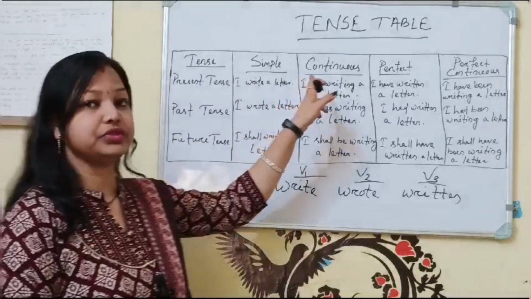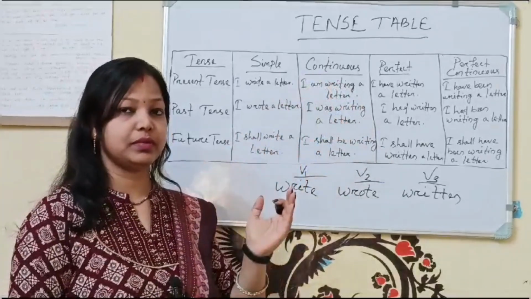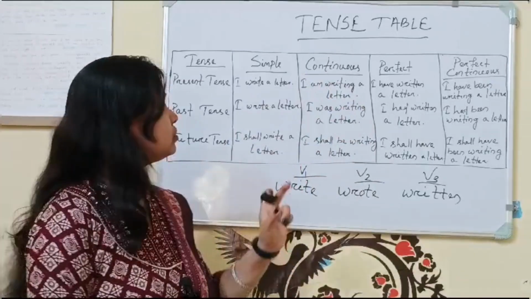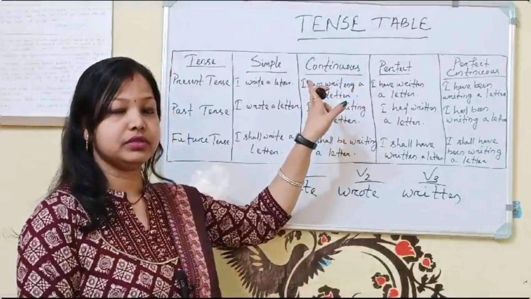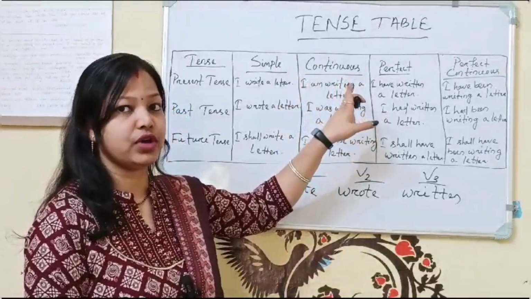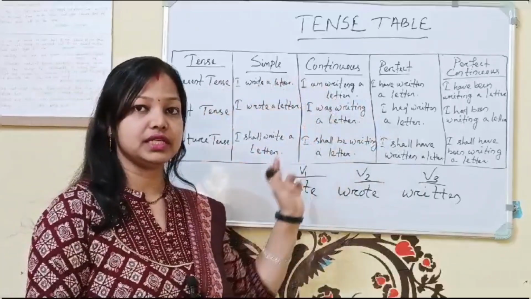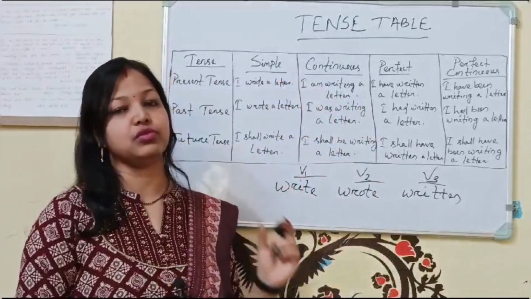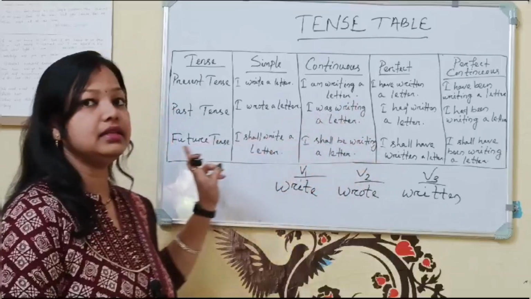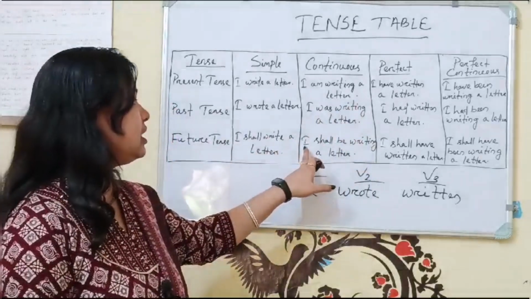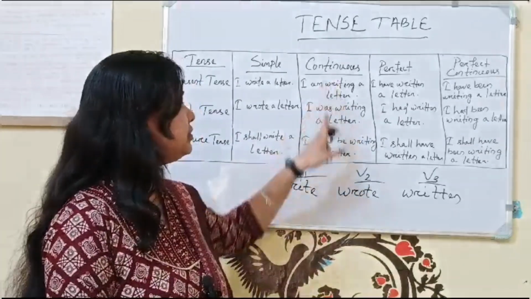Next we will proceed to continuous. Continuous means, what is used with I? Am. Similarly, with you is are, with he is is. So I have written here: I am writing a letter. Be verb, is, am, are plus verb 1 plus ing. This is present continuous. Similarly, in past continuous, as I said, we will use was or were plus verb ing. So here I have written: I was writing a letter. In future tense we are using I shall be writing a letter. I shall be writing, that is future continuous.